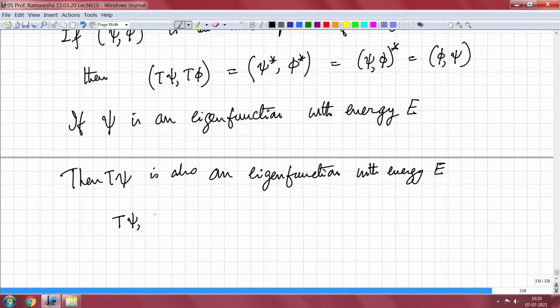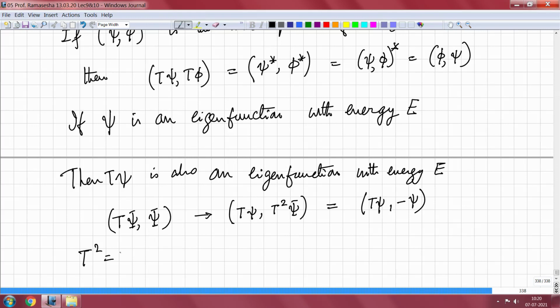T psi comma psi, if I take the inner product, what I will find is the following. I can take this to be T psi comma T squared psi by using the above result, that is T psi comma T phi is equal to phi comma psi, and this is equal to T psi comma minus psi, because T squared is equal to minus 1 for odd number of spin half particles.